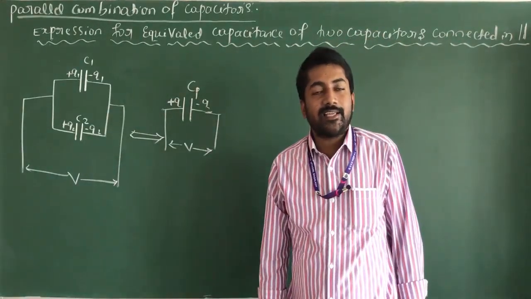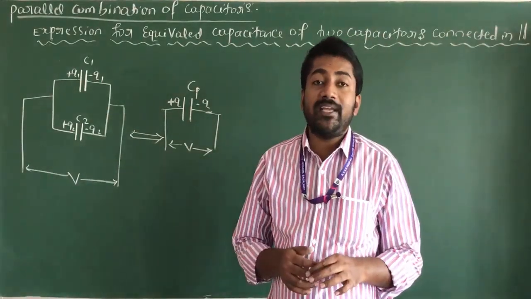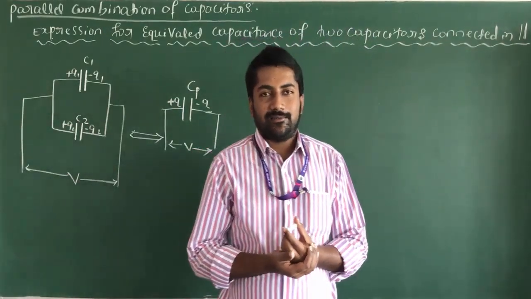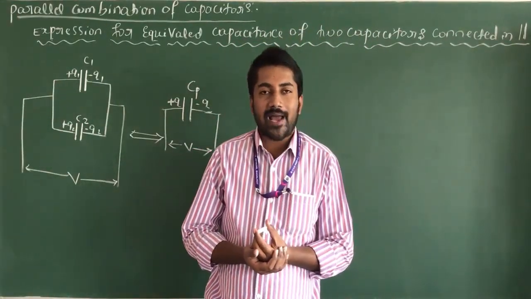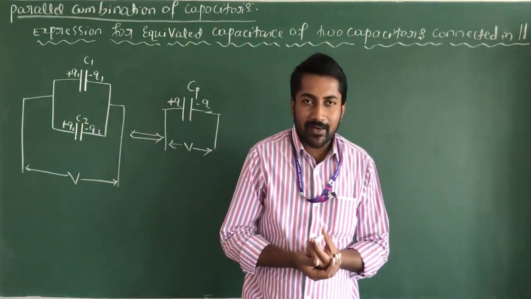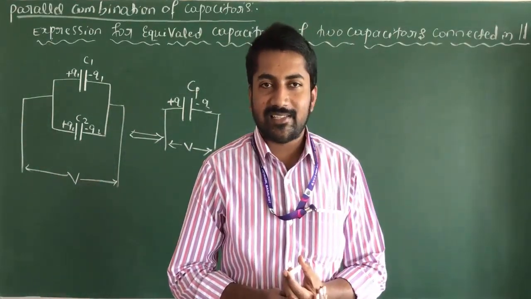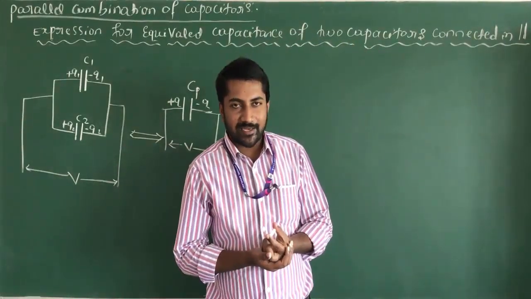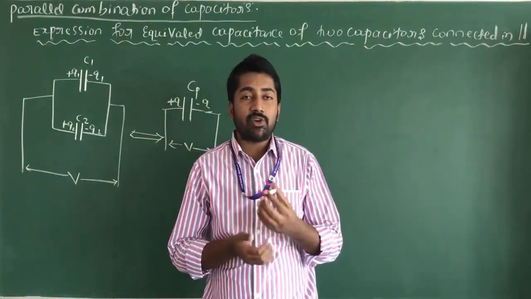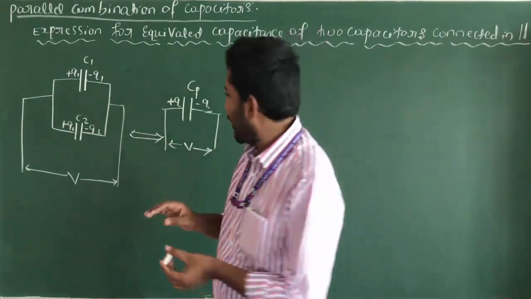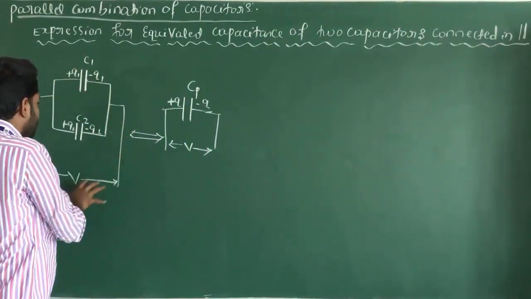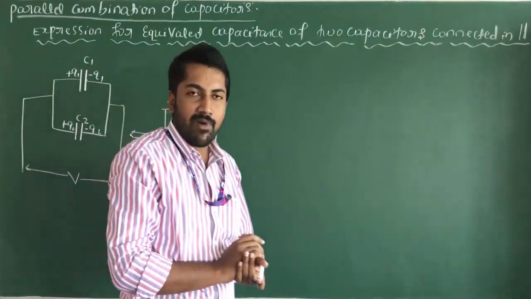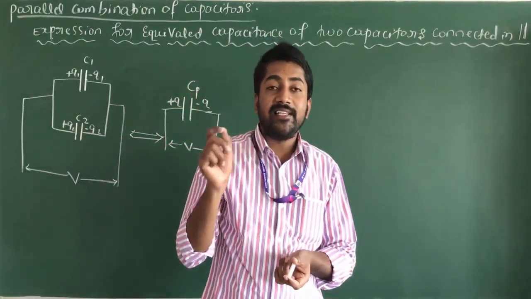When capacitors are connected in parallel, the potential difference across each capacitor is the same, equal to the potential difference across the combination, and the total charge across the combination is equal to the sum of the charges of each capacitor.